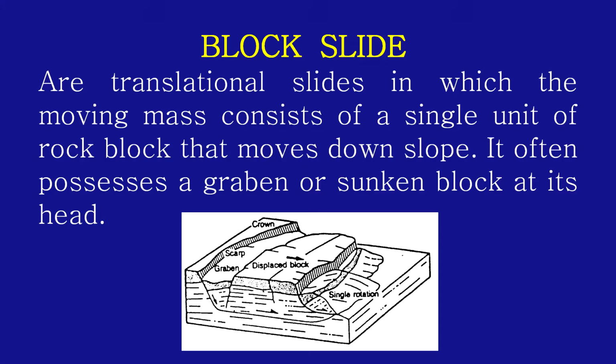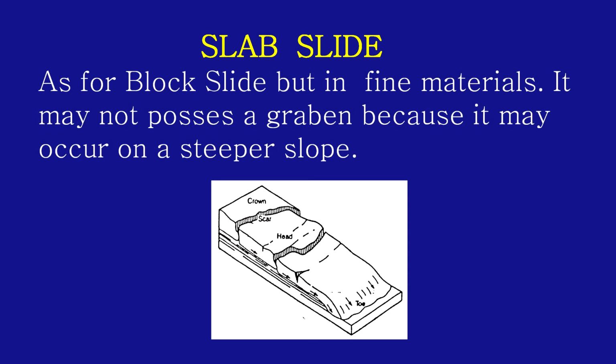As I mentioned, block slides are translational slides in which the moving mass consists of a single unit of a rock block that moves down slope. It often possesses a graben at its head. Slab slide is similar to the block slide, but is of finer material. It may not possess a graben because it may occur on a steeper slope.